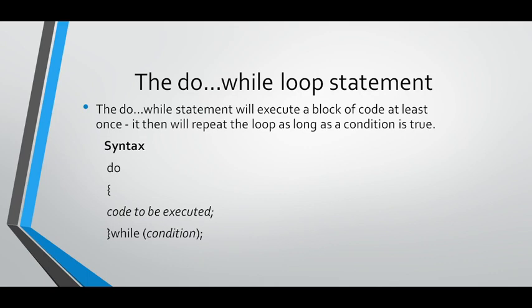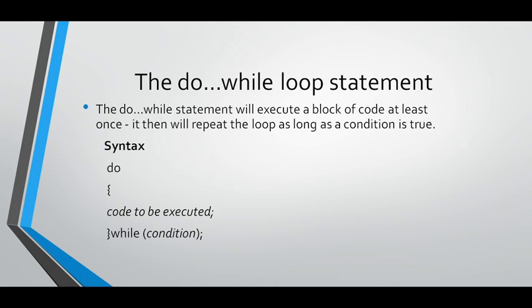After executing the body at least once, only after that will it check whether the condition is true or false. If the condition becomes false, it will come out from the loop. If the condition is true, again and again it will execute the body of the loop, until the condition becomes false. That is what the do while loop does here.